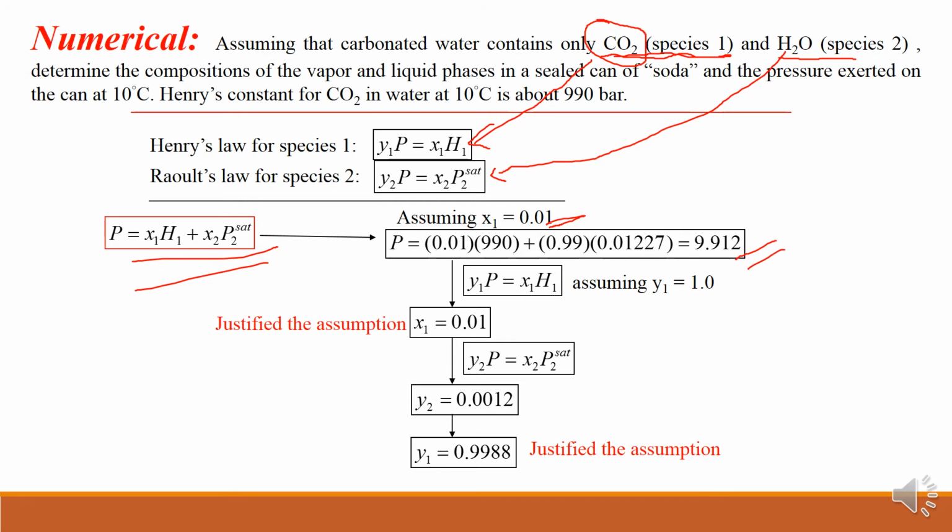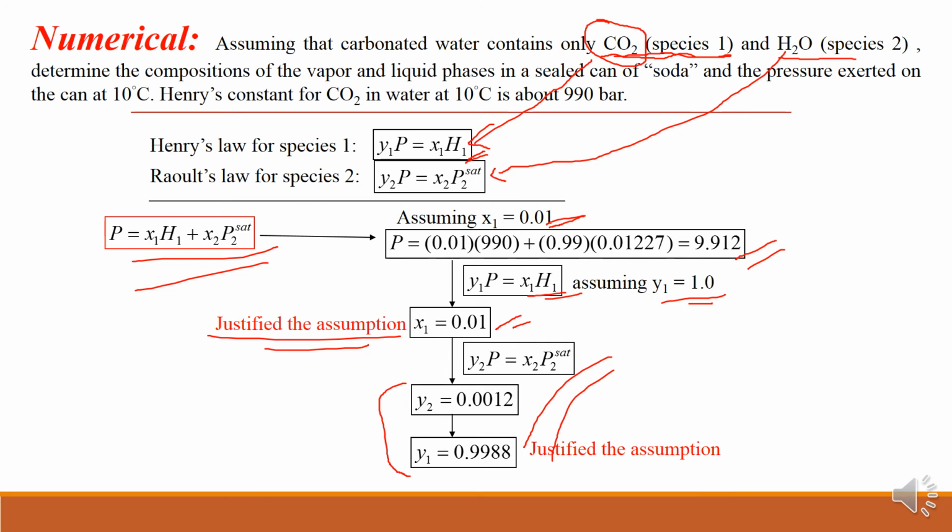Okay, once I get this total pressure, again I will use this equation, which is defined here, right? So this equation I will modify, as you can say, X1 is equal to Y1P upon H1, and here also I will assume Y1 is equal to 1, that means 100% CO2 is present in the vapor, right? So this will provide me X1 is equal to 0.01. That means what we have assumed is justified here, right? And then you can calculate Y2 and Y1 by these two equations, right? And if you add these together, the summation of Y is equal to 1. That is again very simple here.